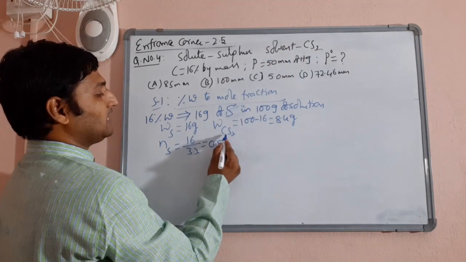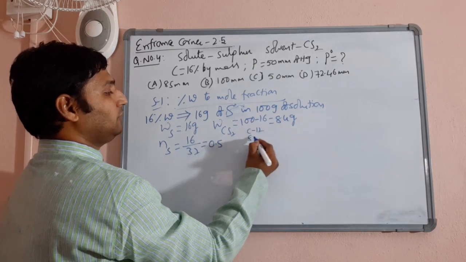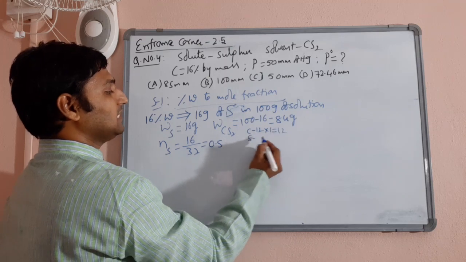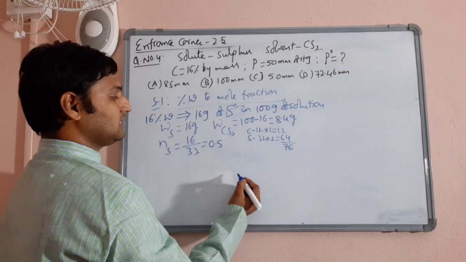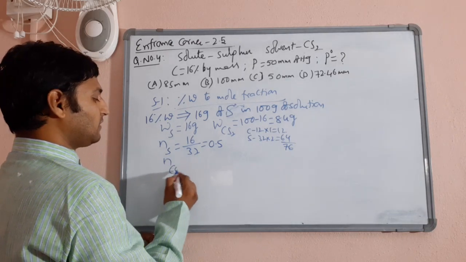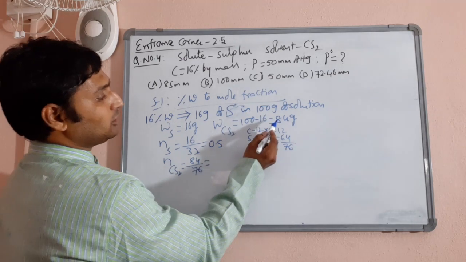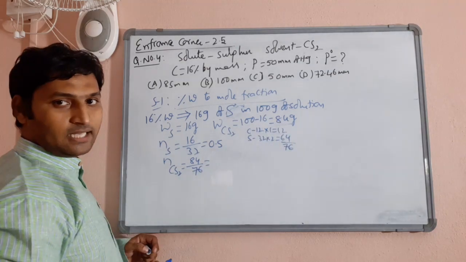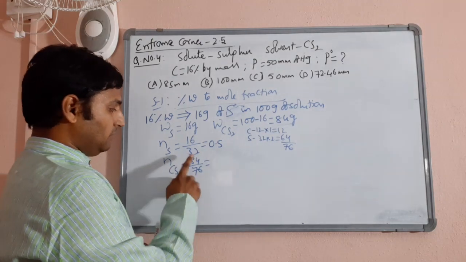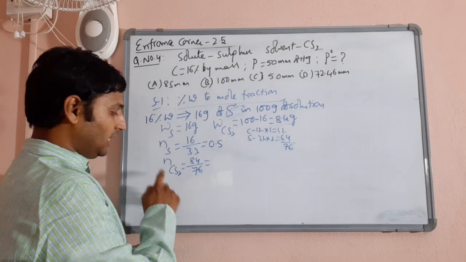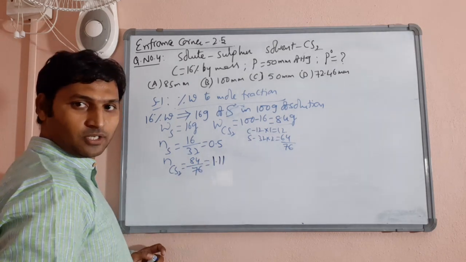Then, let us calculate the molecular mass of carbon disulfide. Carbon 12, sulfur 32 into 2, 64, so the total comes out to be 76. So the number of moles of carbon disulfide will be 84 divided by 76, because we have already established that the mass of carbon disulfide is 84. You will get 1.11 something.